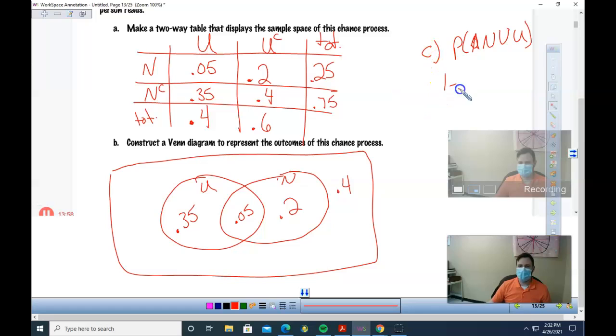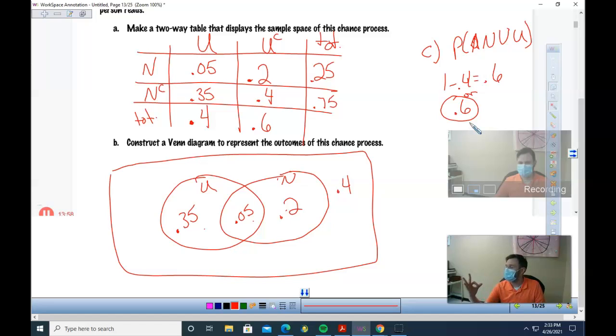Now, you could do 1 minus the probability that you don't read any, and it's 0.6. Or you could just add up all the numbers in your Venn diagram, right? Because what's the probability you read a paper? You add all those up. Either way, you get 0.6. Or what you could have done is the probability of N plus the probability of U minus the probability of U and N. So you would have gone 0.4 plus 0.25 minus 0.05.